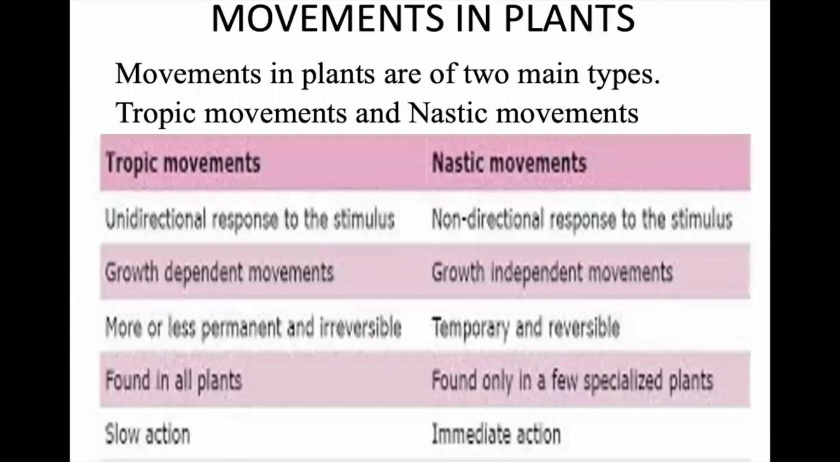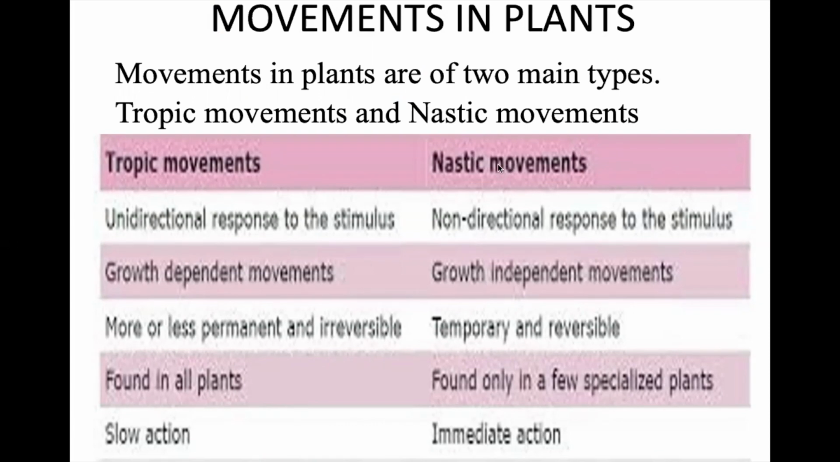The movements in plants are of 2 types. One is a tropic movement and one is a nastic movement. Tropic movement means it is directional, in only one direction, and it is related to growth. So we can always say that tropic movements are growth related movements and they are unidirectional, in only one direction. And it is a very slow action.